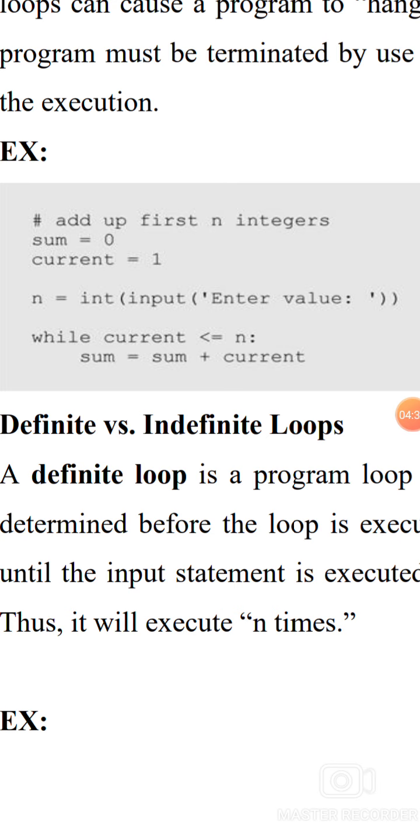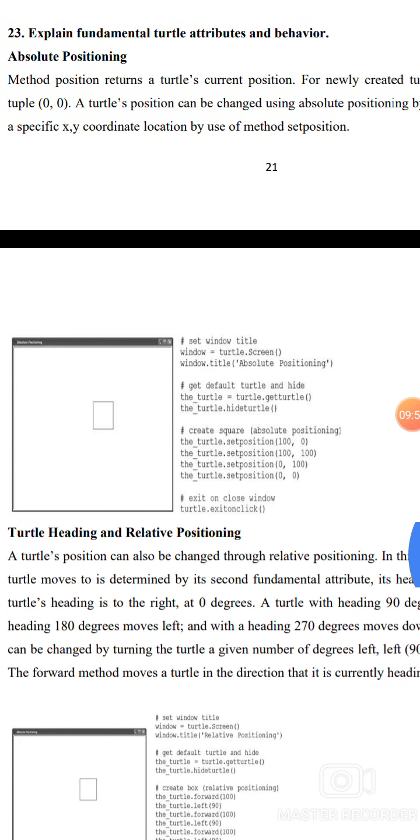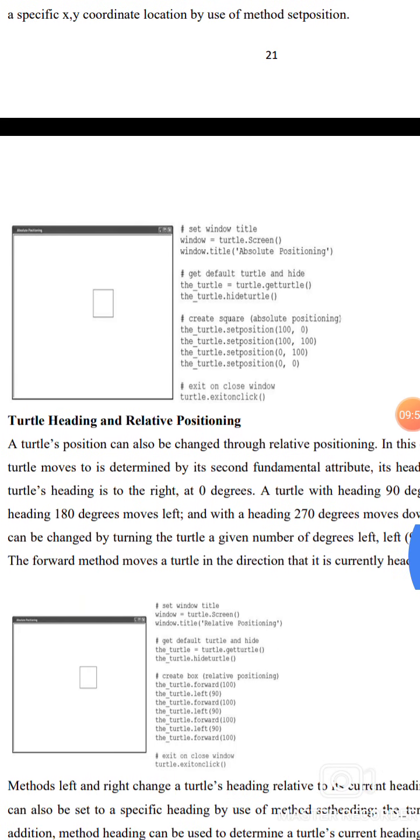Question 23. Explain the fundamental turtle attributes and behavior. The absolute positioning: the position method returns the current position of a newly created turtle, and it returns a tuple. The turtle position can be changed by absolute positioning, moving the turtle to a specific x, y coordinate using the method setposition.